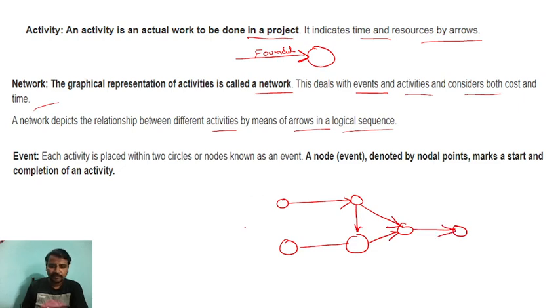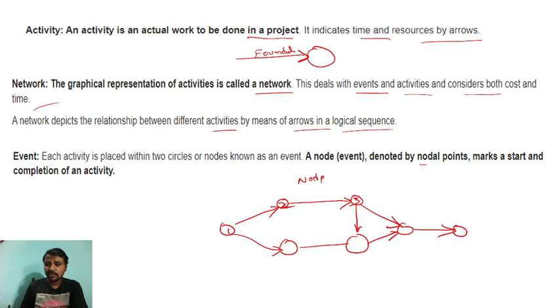For example, this is a network diagram. An event means each activity is placed within two circles. These two circles are nodes known as events. Nodes 1, 2 and 3. So from 2 to 3, it is an event.